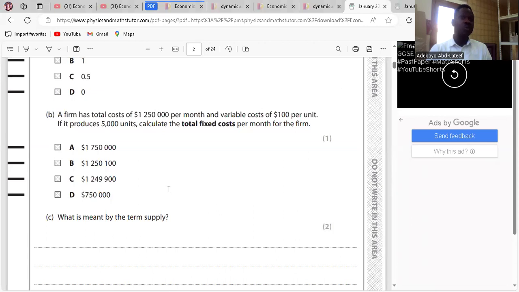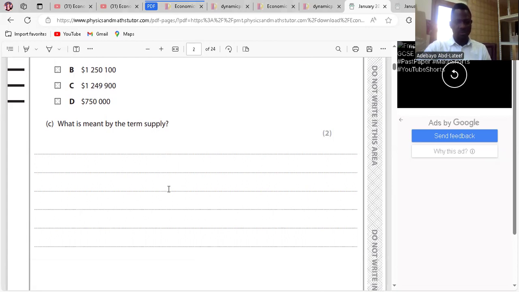And our FC is what we're looking for. So 1,250,000 equals FC plus 500,000. Then you make FC the subject, and we have 1,250,000 minus 500,000, which gives us 750,000. Is it clear? Do you get that? Go to the next question.